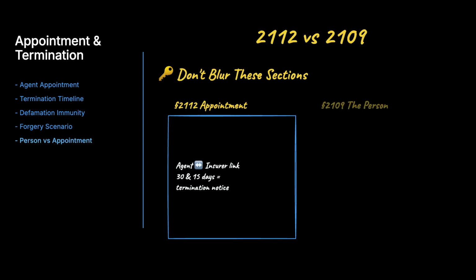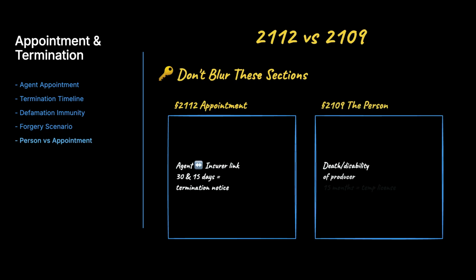Here's a distinction examiners exploit. Section 2112 is about the appointment, the link between agent and insurer. A separate rule, Section 2109, is about the person, granting temporary licenses when a producer dies or is disabled. Don't blow them. 30 and 15 days means termination. 15 months means a temporary license.